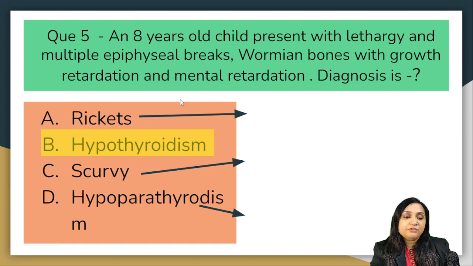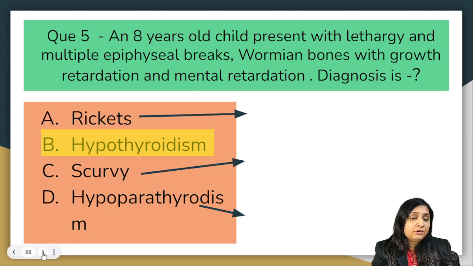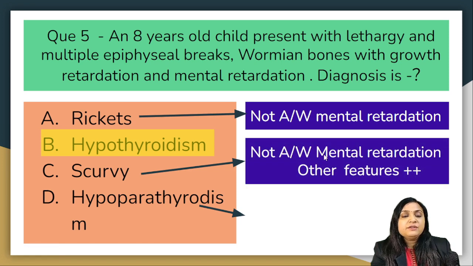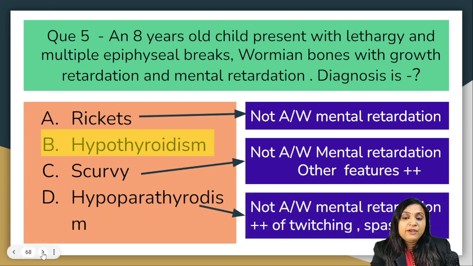This child is suffering from hypothyroidism, but why is it not scurvy, rickets or hypoparathyroidism? In case of rickets, it is not associated with mental retardation, so that is out. In case of scurvy, it is also not associated with mental retardation, and there are other features present which point toward scurvy. While in case of hypoparathyroidism, it is also not associated with MR, and there will be twitching and spasm, which is a very particular presentation of hypoparathyroidism.